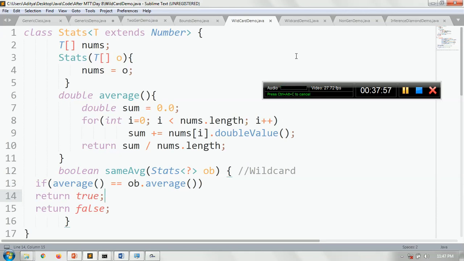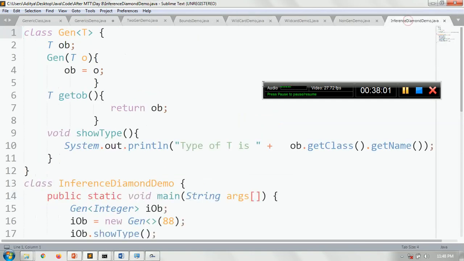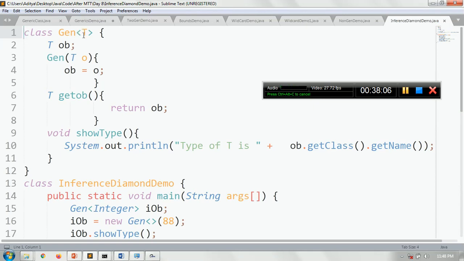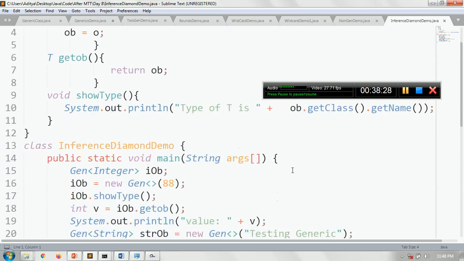Now we'll go with an inference diamond demo. What is an inference diamond in generics? It is very simple. There is nothing much to be done. Again, this is the same example. I have a class Gen of type T, and I have an object of type T. With the constructor of the class, I am passing the value of O to OB. O is of T type only, and the getOB method is of T type because it is returning OB. And again we have a showType method that will return the type information of T.